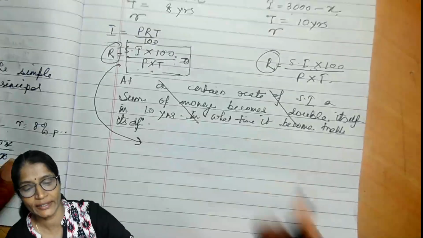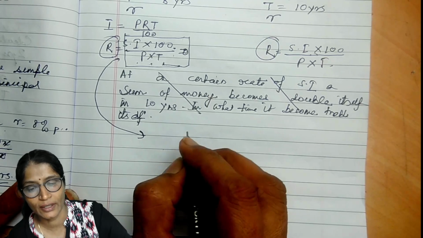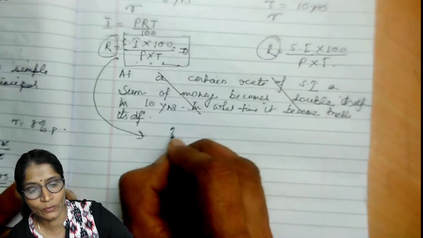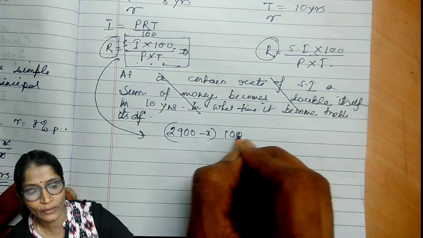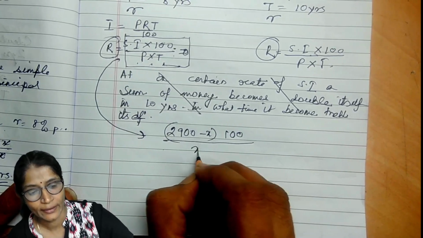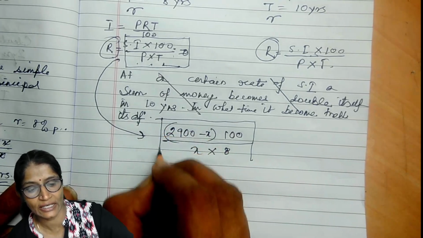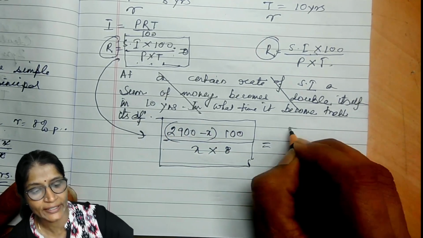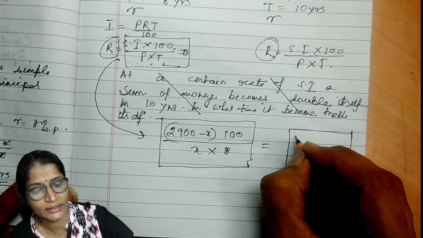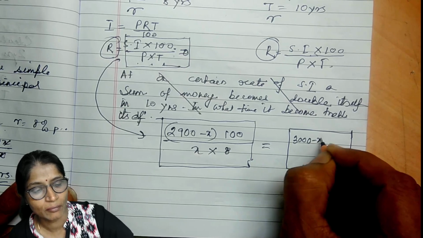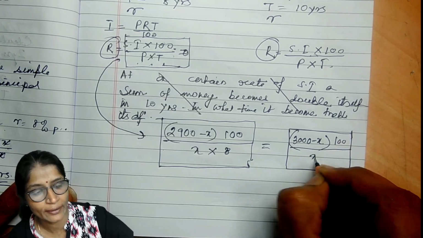So SI for the first case is 2900 minus x into 100 divided by x into time 8 year. This is for the first case, rate of interest R, and for second case the rate of interest is, put the values, then SI is here in this case 3000 minus x into 100 divided by x into 10.